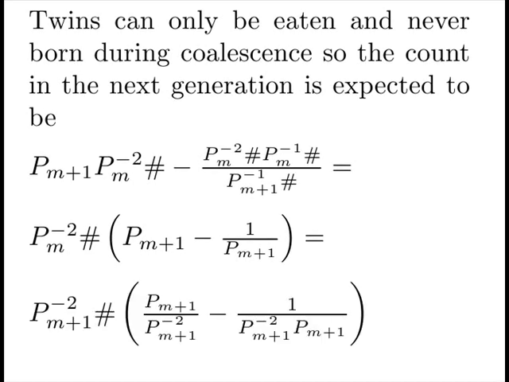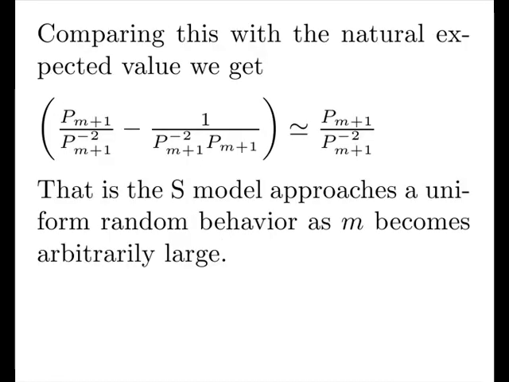which we're going to manipulate here, and we get to our next primordial, the second primordial, times some factor. Comparing this with the natural expected value, we get something approximately close to 1, this time on the heavy side, a little bit greater than 1. That is, the S model approaches a uniform random behavior as m becomes arbitrarily large. That is profound. So, moving on.